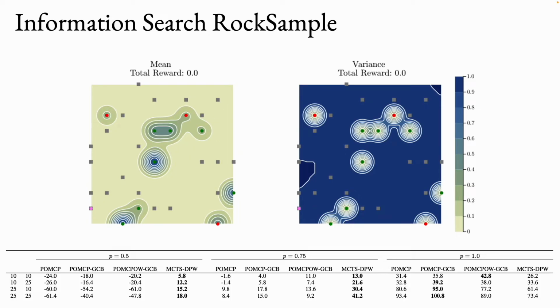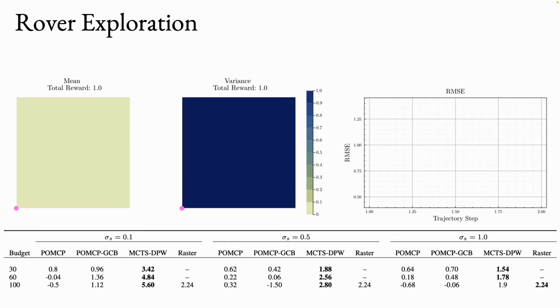We directly compare our method to previous approaches, such as those presented in Chaudhry et al. The top animation shows the mean and variance of the Gaussian process belief using Monte Carlo tree search with double progressive widening as the agent explores the environment. Bad rocks are shown in red, good rocks in green, and beacons in gray. When the agent visits a beacon location and takes a sensing measurement, it receives a noisy measurement of the true state where the noise is proportional to the agent's distance from the rock.